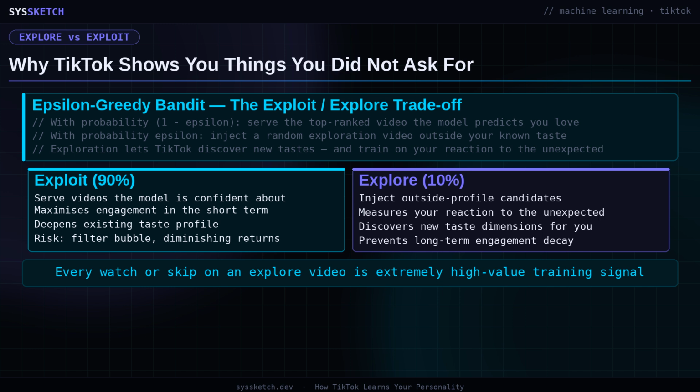The second stage is a deep neural ranking model that takes those 1,000 candidates and applies a much richer and more expensive feature set. Your detailed watch history, time of day, device type, creator-follow relationships, video freshness, predicted completion probability, audio features, and dozens of additional contextual signals all flow through the network, which outputs a fine-grained ranked score for each candidate calibrated specifically for you at this exact moment in time.